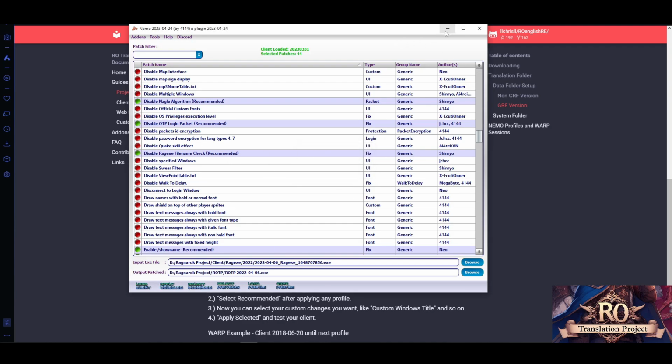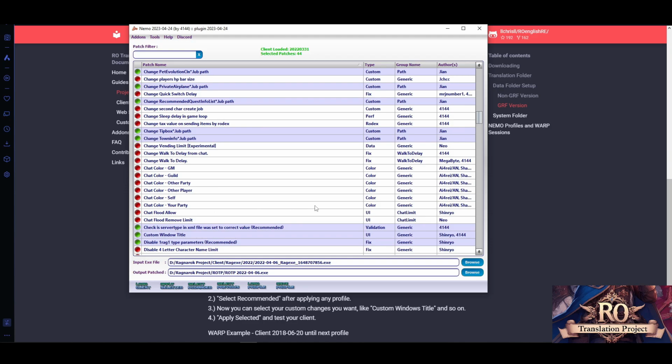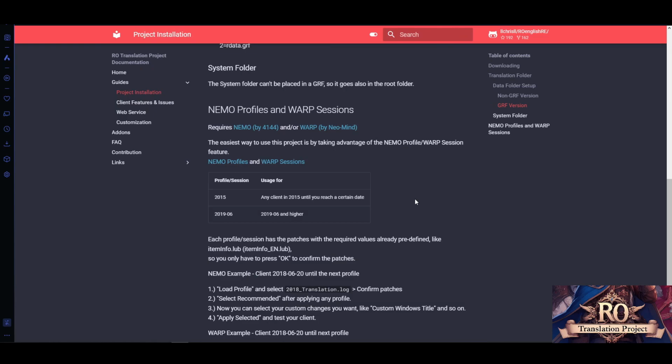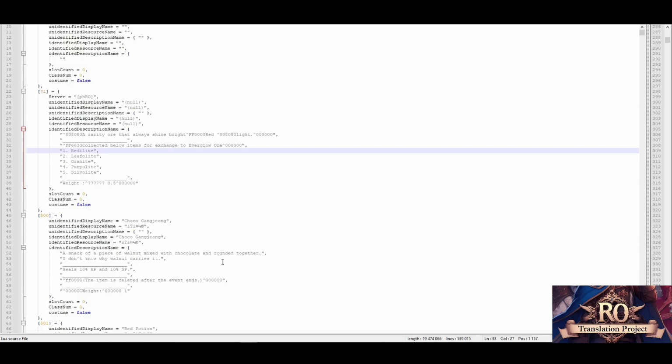Patches applied, and then you have your client done in this location. That's pretty much how patching works. It's not complicated. It just takes some time to debug, in case there are patches which break your client generally. Once this is done, I'm going to close this. So we got your client set up, we got the data GRF set up. Pretty much that's all you should know.